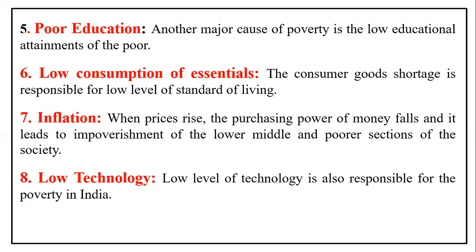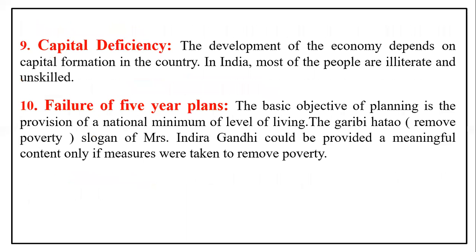When they follow the old methods, what happens? The production will not increase, and they have to spend more time for increasing the production. Got it? So this is also one cause for poverty.